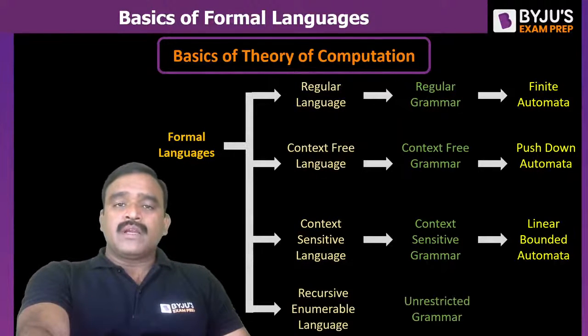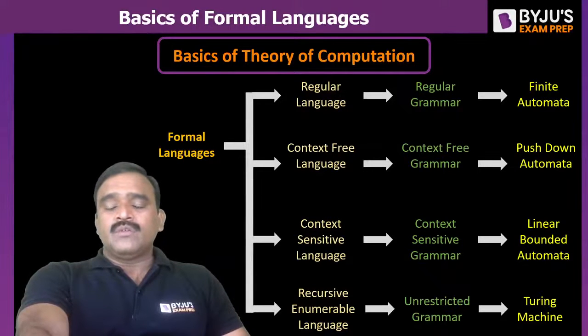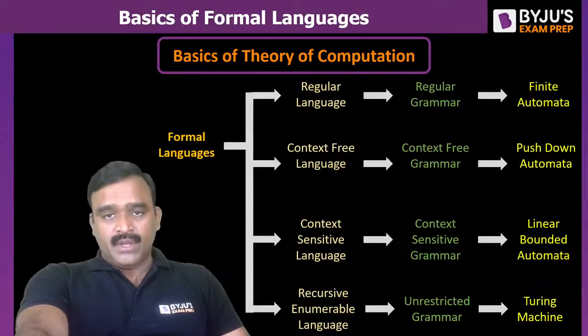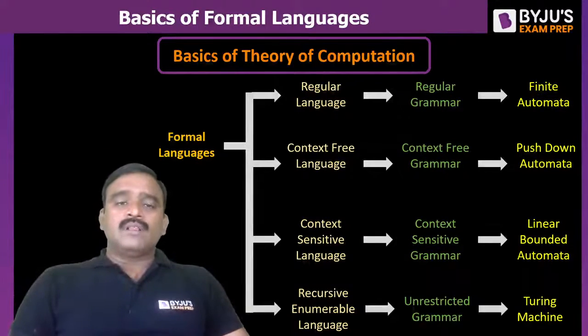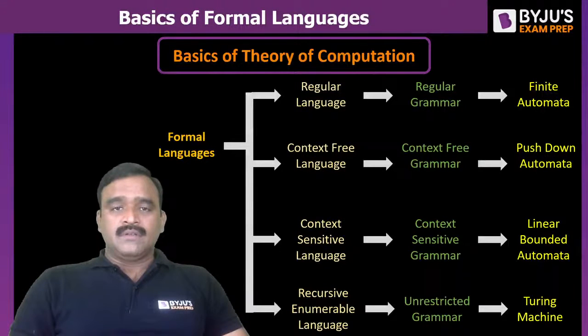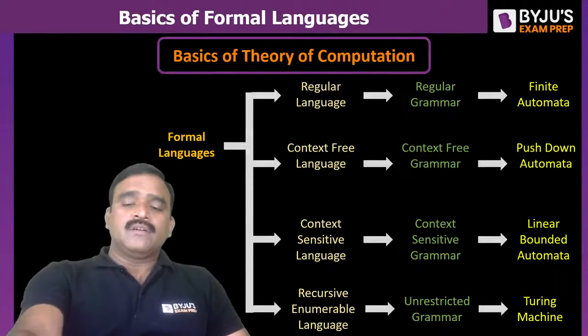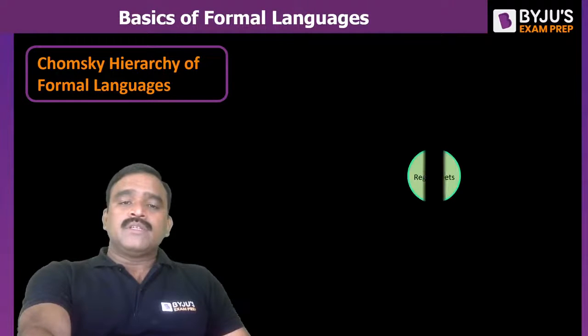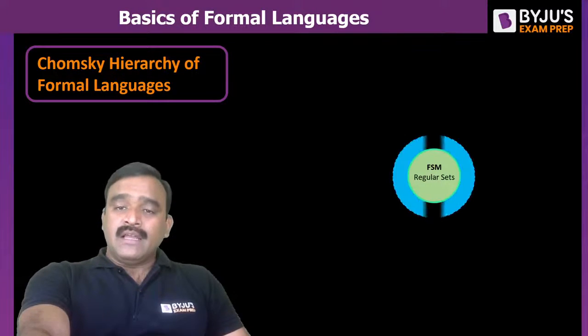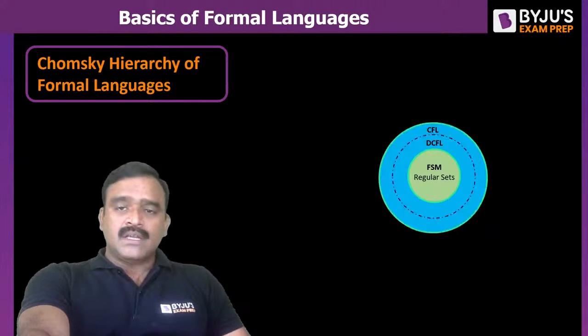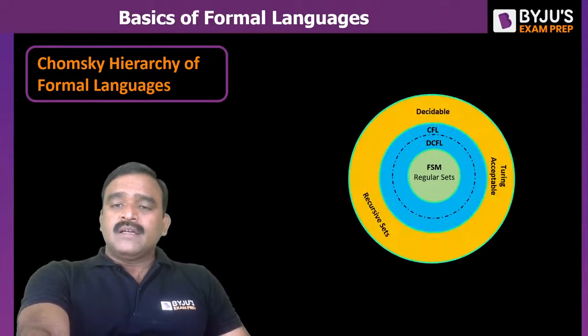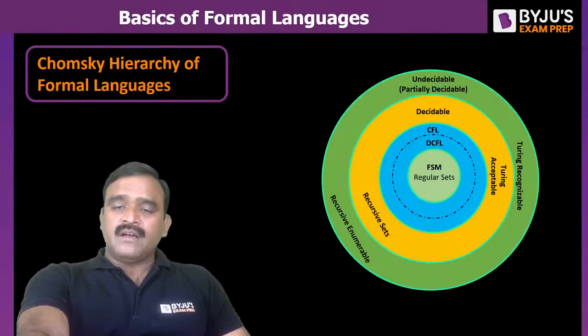That is recursive and recursively enumerable languages, with unrestricted grammar, accepted by Turing machines. This is a general outline of all four types of formal languages. This type of hierarchy is called the Chomsky hierarchy of formal languages. Finite state machines accept the regular languages, then DCFLs, deterministic context-free languages, and normal CFLs, then Turing machines, decidable and undecidable languages. This is a hierarchy.